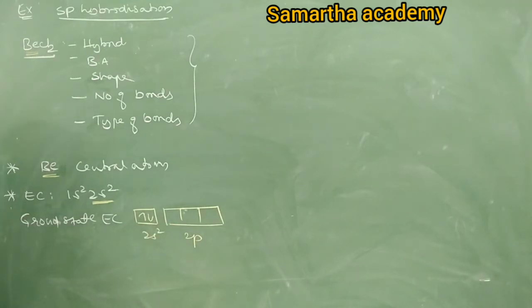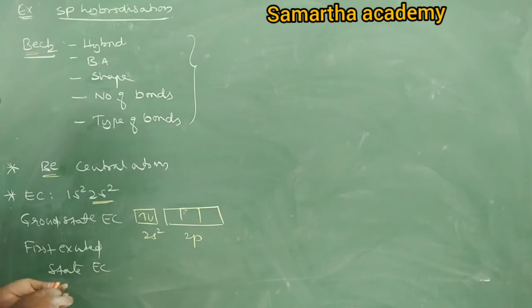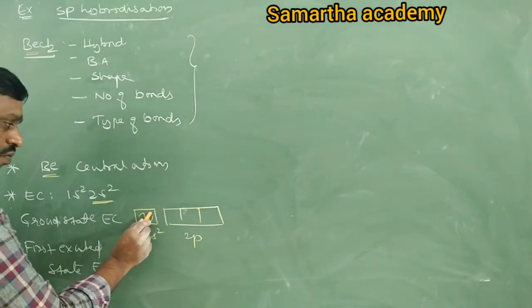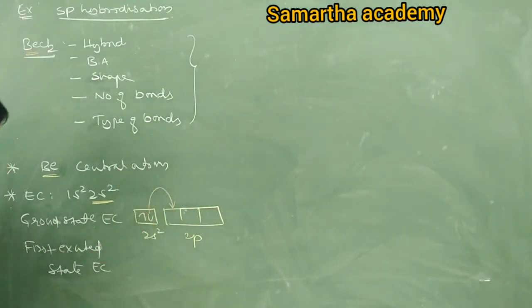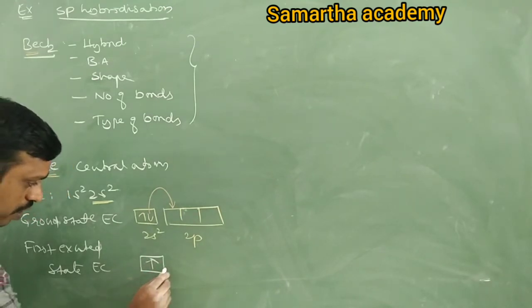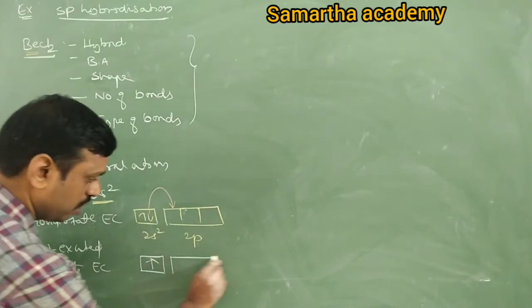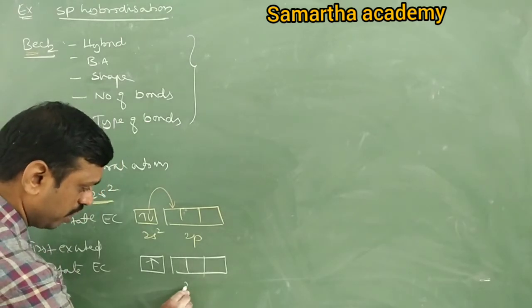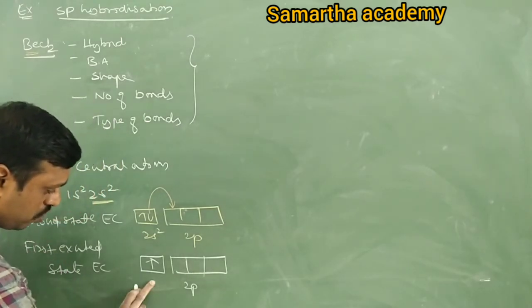Next, what is the first excited state? Excited state electronic configuration, 2s1. In the first excited state, what happened? One paired electron jumps from s to p. So what do you get? One electron in the s orbital and one electron in the 2p orbital.